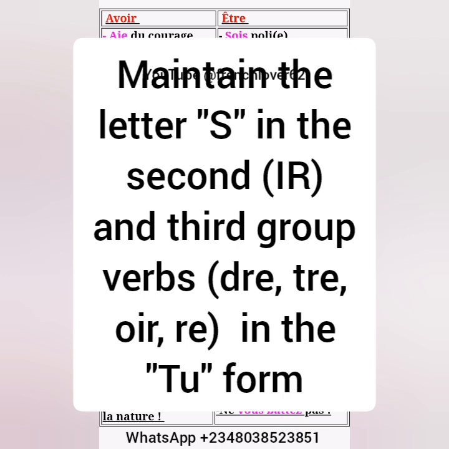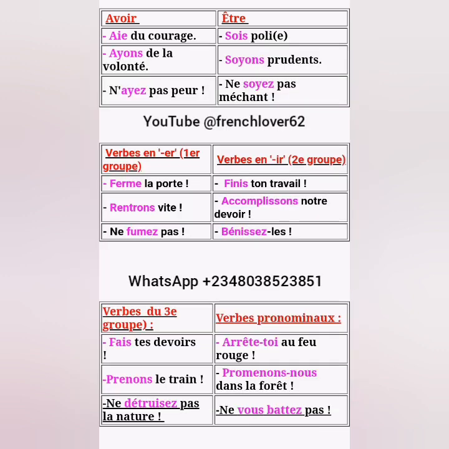So what was rule number one? Rule number one, the imperative tense is conjugated only in three persons, that's tu, nous, and vous, and when conjugating it, you remove the personal pronoun. Rule number two, if you are using a reflexive verb, the reflexive pronoun will go behind the verb.